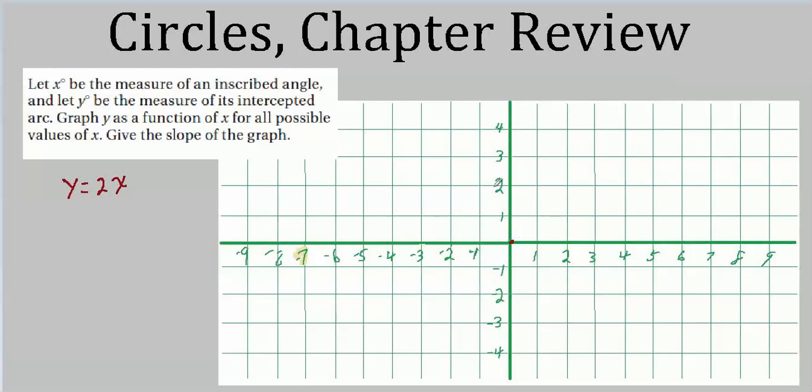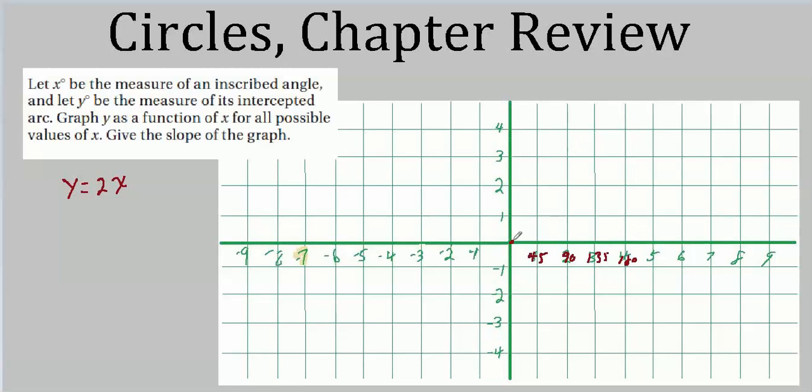For instance, if each of these ticks were 45 degrees, we've got 45, 90, 135, 180, and that's about as far as x can go. X can't get any bigger than 180. Y can't get any bigger than 360. That's the Y up here.